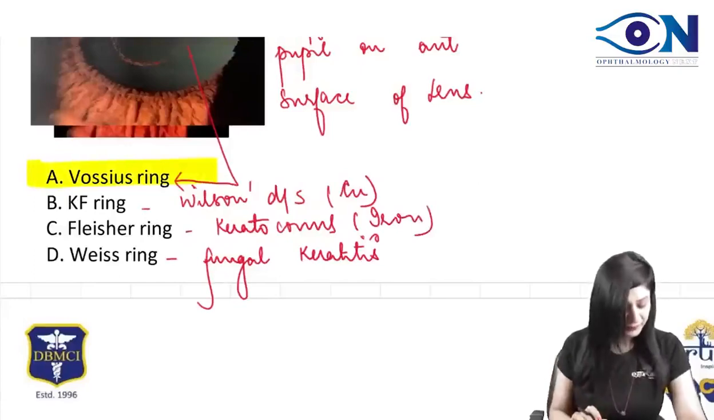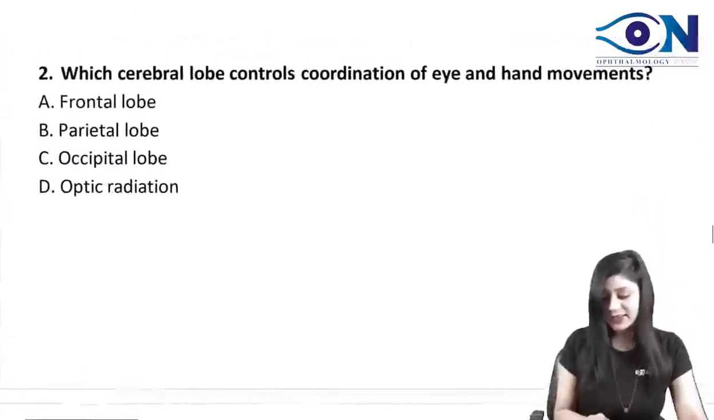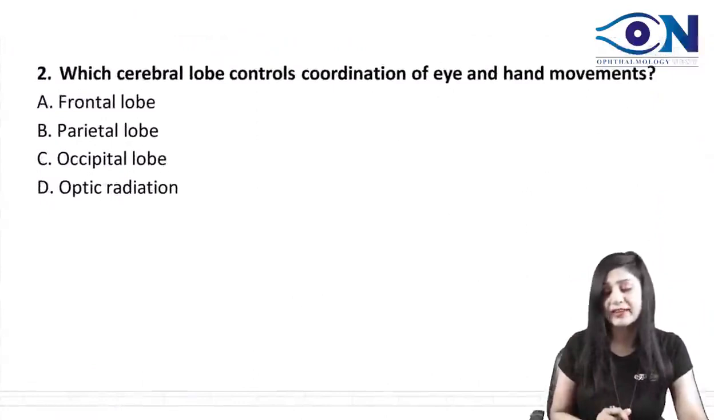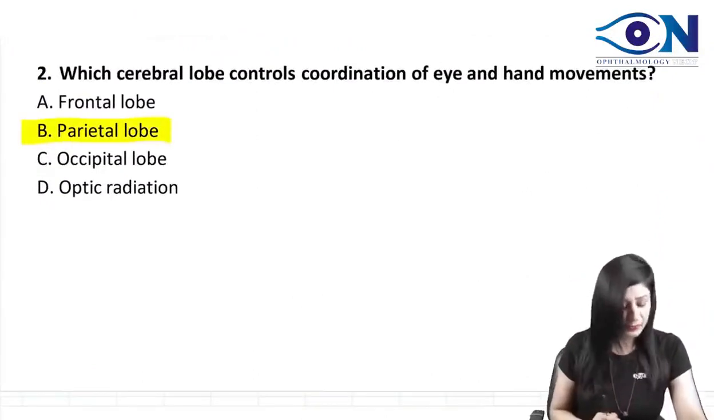Exactly, Athar. Exact definition, very good. Okay. Now, who will tell this? Again, a single-liner question. Which cerebral lobe controls the coordination of eye and hand movement? So this is the parietal lobe. I think it's not a direct question.